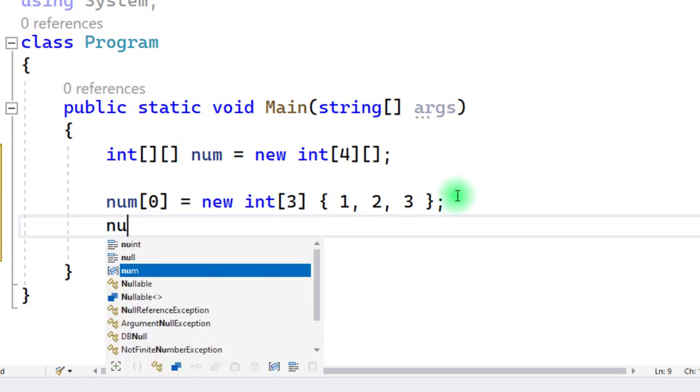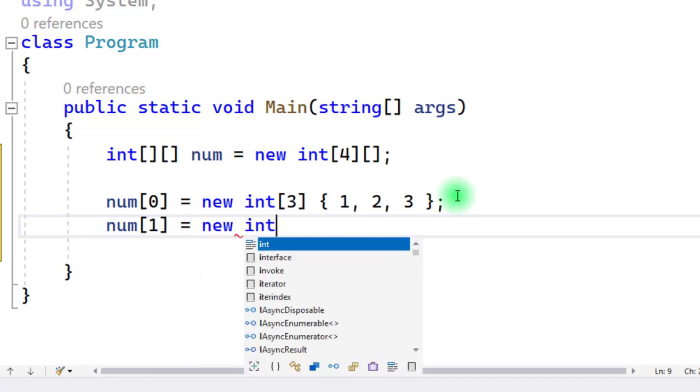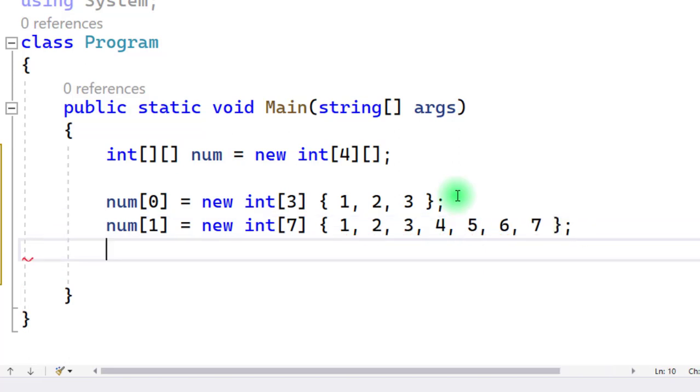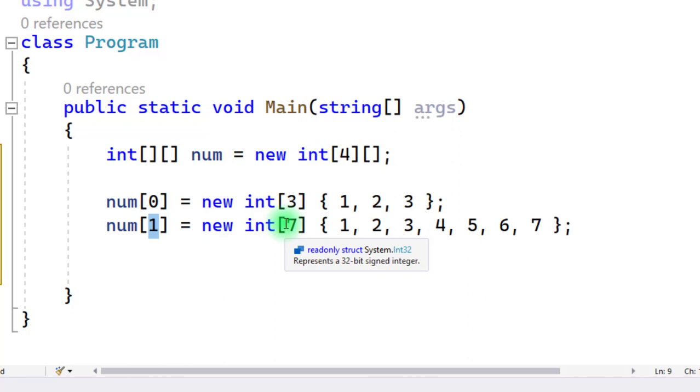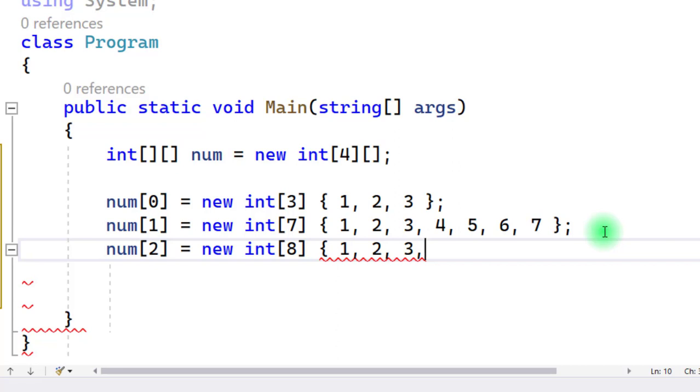Now next, the second row, that is new int. In this I am giving the jagged array 7 columns. So we will pass 7 numbers in this case. As we can see here, the zeroth row has 3 columns and the second row has 7 columns. That's why it is called a variable size array. Now again I am giving a jagged array of 8 elements: 3, 4, 5, 6, 7, 8.